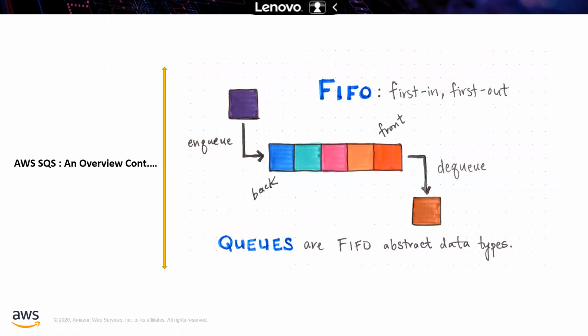Okay, so you are able to see here how it works. So enqueue and dequeue, and here this is the back and this is the front, and how we are getting the order, and it will be processed accordingly. So queues are a first in first out abstract data type. You need not remember this one, but just think about it. It's a very simple concept though.